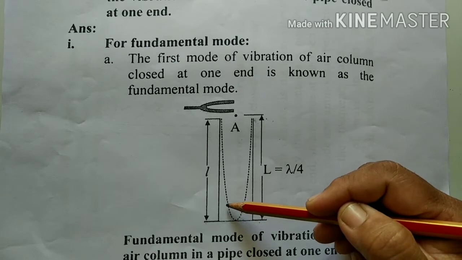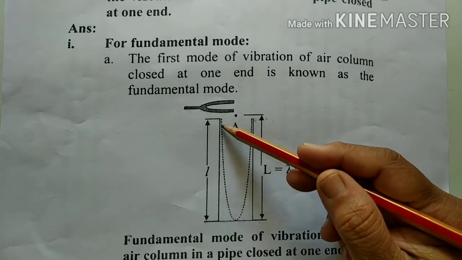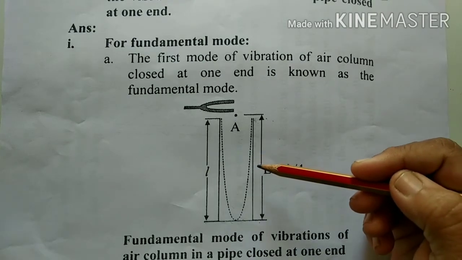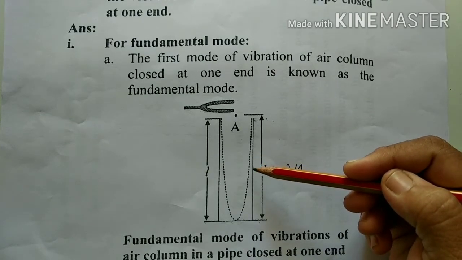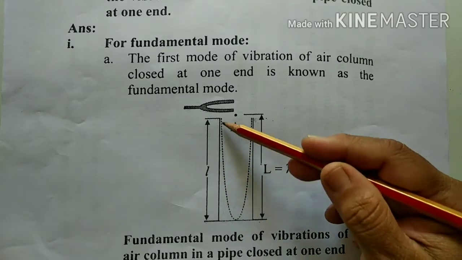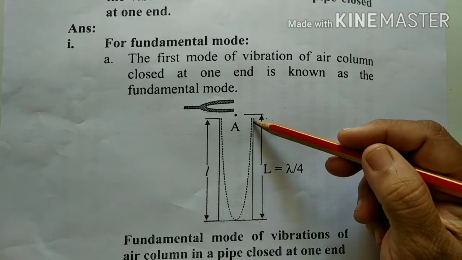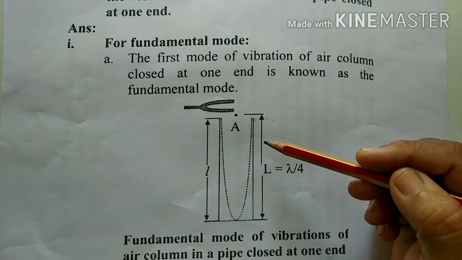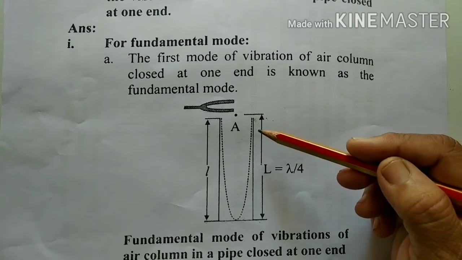And these longitudinal waves are shown here in the form of transverse waves, due to interference between the incident wave and the reflected wave. This is the incident wave and this is the reflected wave. Longitudinal stationary waves are formed in the air column.